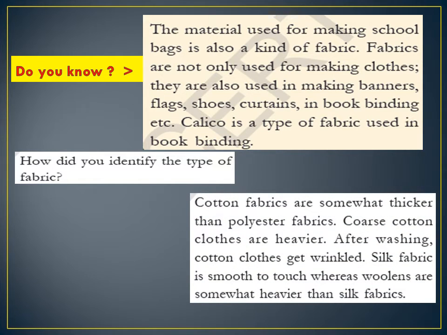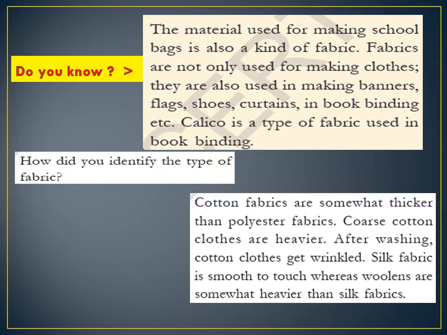Cotton fabrics are somewhat thicker than polyester fabrics. Isn't it? We cannot wear the same clothes every time. Cotton is worn in summer, isn't it? You feel cool and relaxed in that sweaty season. You drink cool drinks, a lot of water, juices, cucumber, watermelon, coconut milk, and wear cotton dresses to keep ourselves cool and get rid of the sweat. The cotton fabric is thicker than polyester fabrics. Polyester is worn in summer and winter, and wool in the winter season.